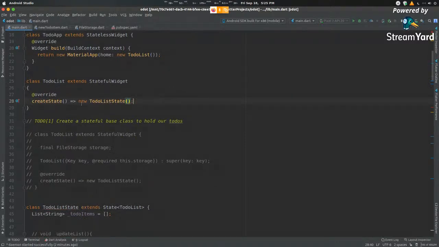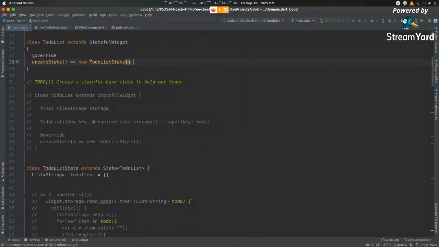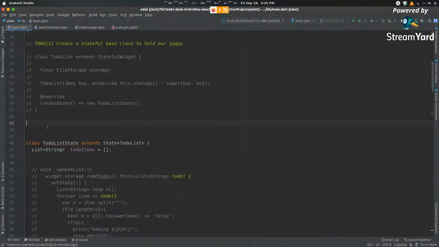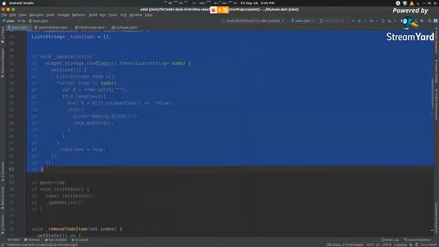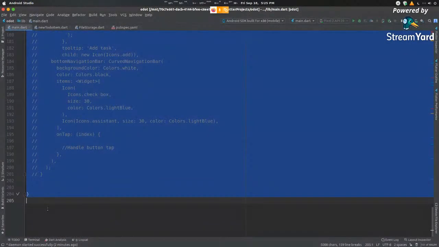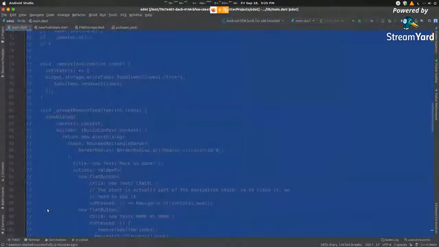Now that is our to-do list state done. Now we need to create a new to-do list state as well, which represents all the objects inside that stateful widget. So let me just add this in here. Just comment this entire thing out as we'll be building it side by side.